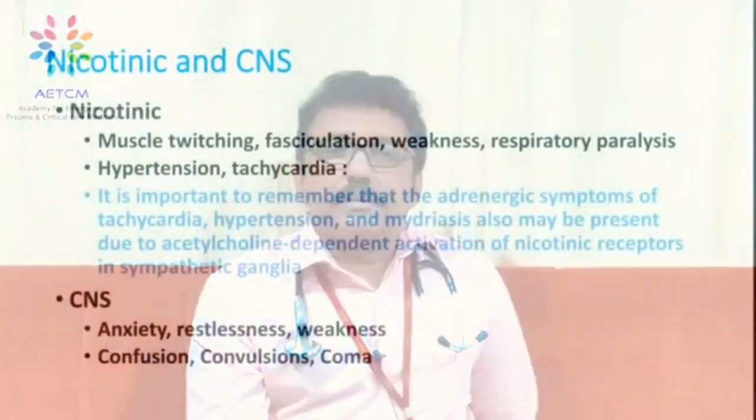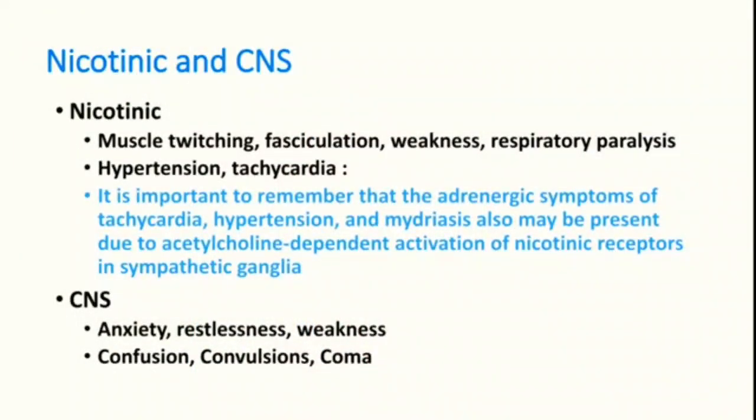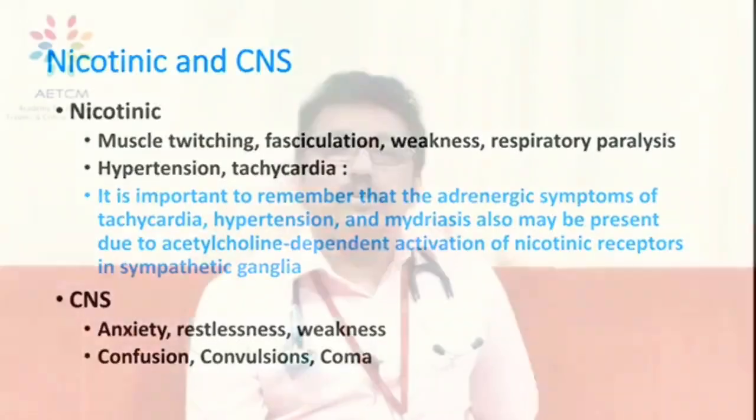Now we'll see the nicotinic and CNS effects. Nicotinic effects are muscle twitching, fasciculation, weakness, respiratory paralysis, hypertension, tachycardia. Look at this nicotinic symptom, hypertension and tachycardia. This is just the opposite of the previous finding. So 20% of the patients can have tachycardia, as we have already explained. Twitching and fasciculation is an important feature of nicotinic effect. CNS effects like anxiety, restlessness, weakness, confusion, convulsions, coma can also be there in severe toxicity.